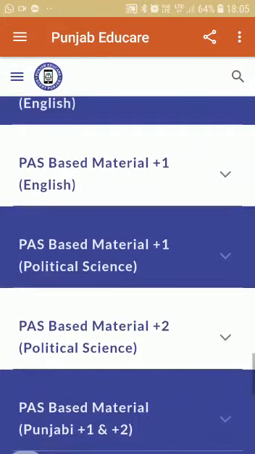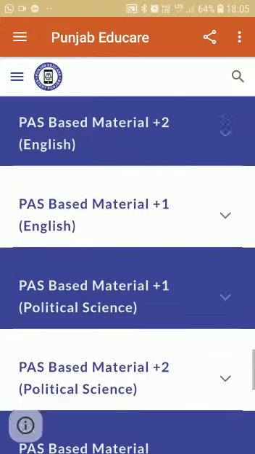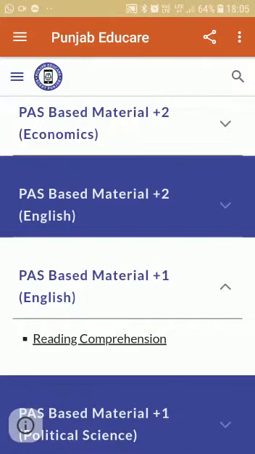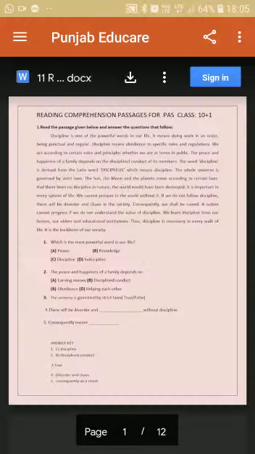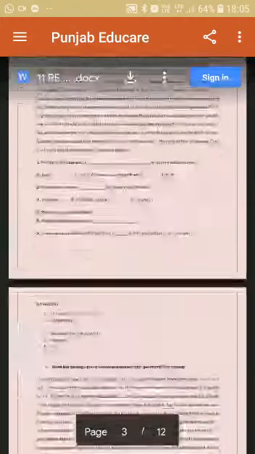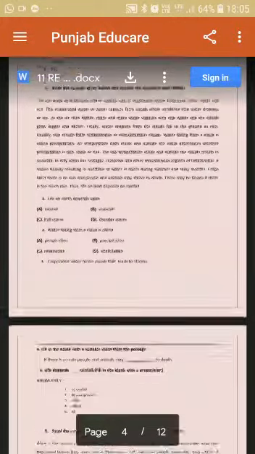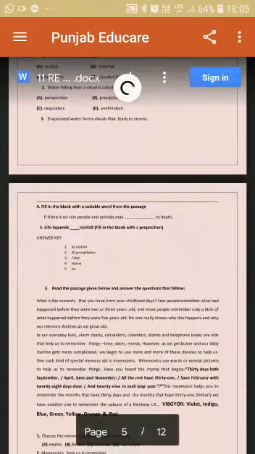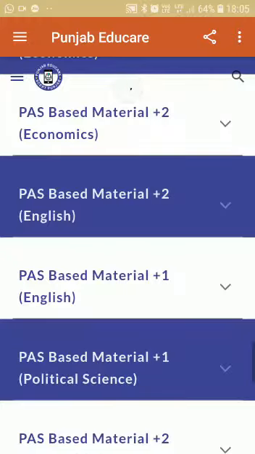Now PAS based material of +1. In this we are having reading comprehension only. It doesn't mean that just comprehension will be asked, because it covers the syllabus also. Let me tell you how to revise the syllabus.